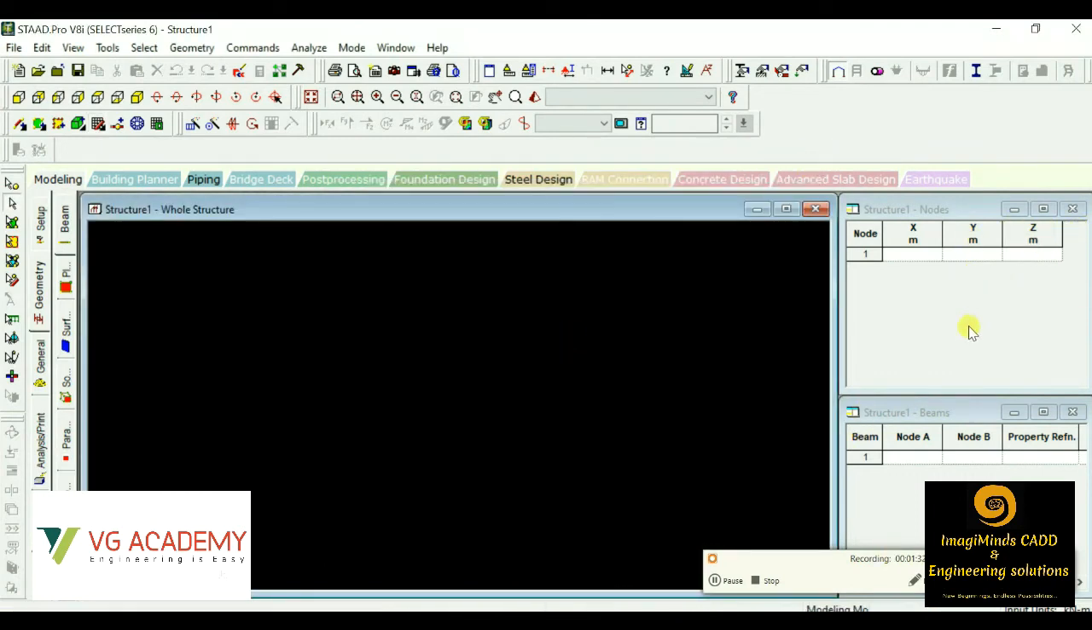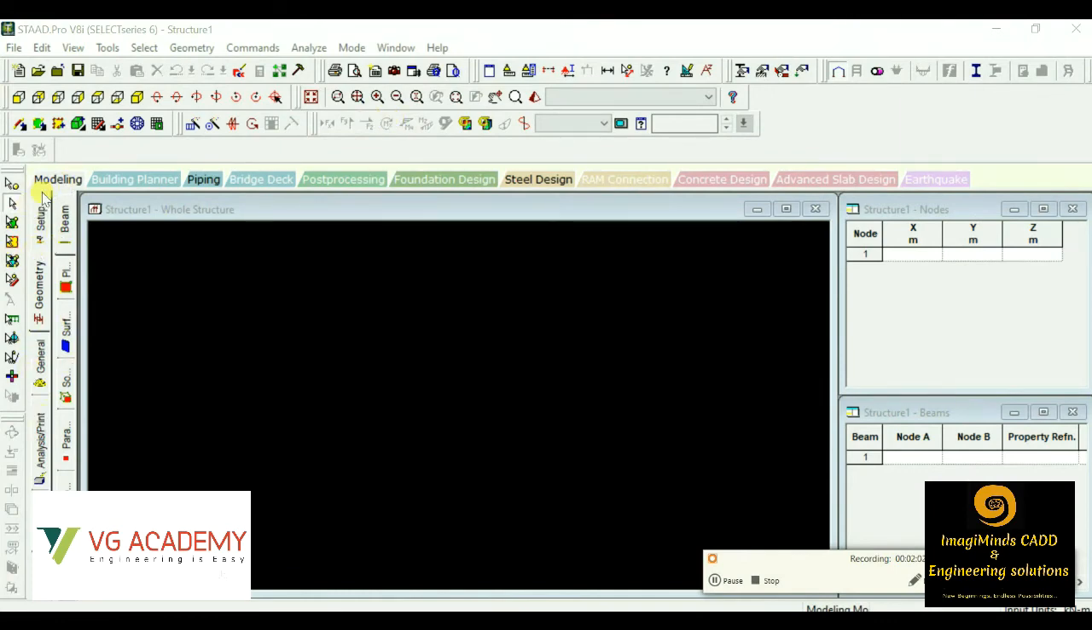This is the data entry area wherein we can create different types of nodes and members. I'll tell you in brief what nodes and members are. Nodes are actually the joints and members are the beams and columns. Then we have the toolbars over here. There are a total of 17 toolbars in StatPro.